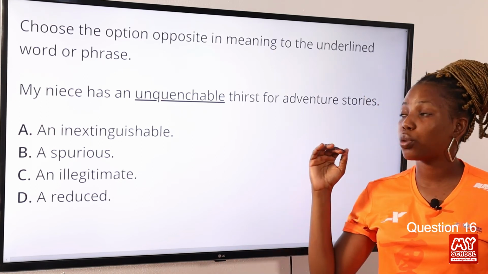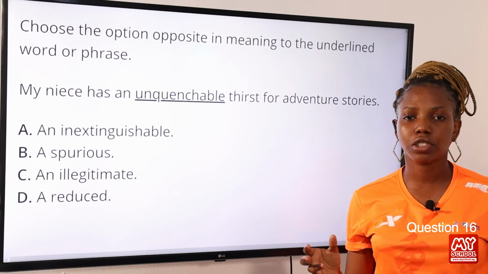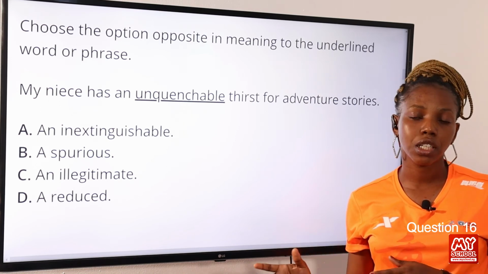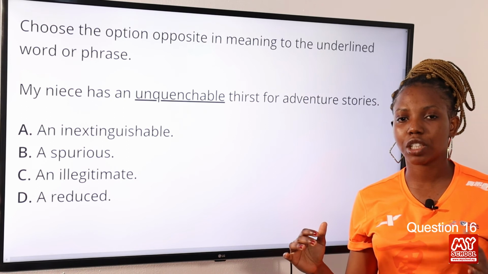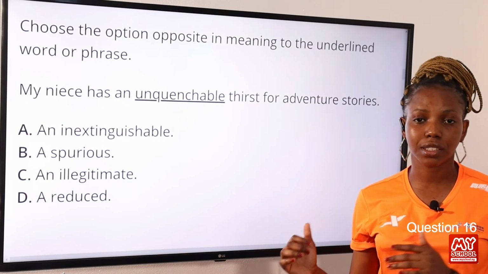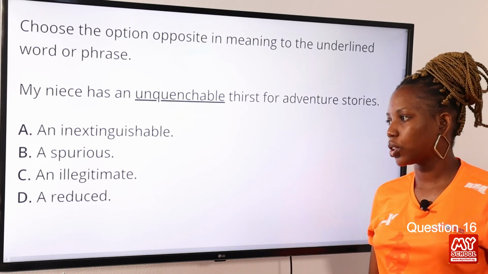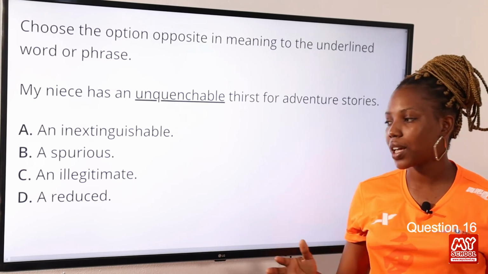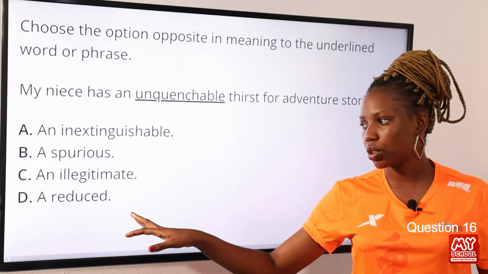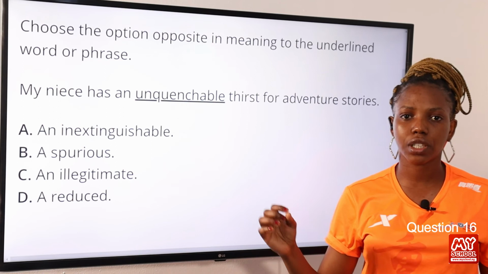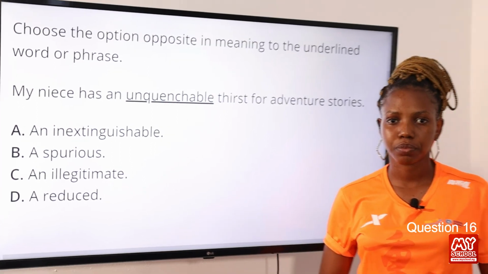What do we mean by unquenchable? It means not able to be quenched, cannot die, cannot end. It is irrepressible. You cannot reduce it, it cannot be lessened. That's what it means. But then the opposite of that is a reduced. Option D therefore is the correct answer to this question.